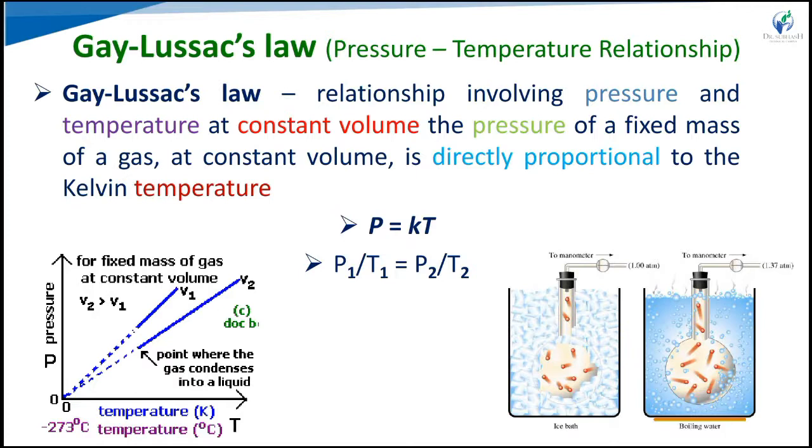So pressure is directly proportional to the temperature. So P is equal to KT, so P upon T is equal to K. It means P upon T is constant. So P1 upon T1 is equal to P2 upon T2.